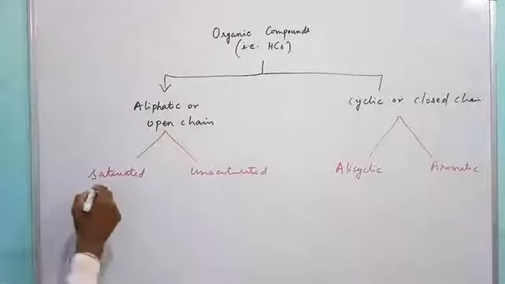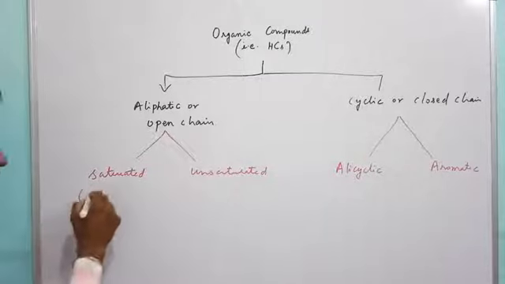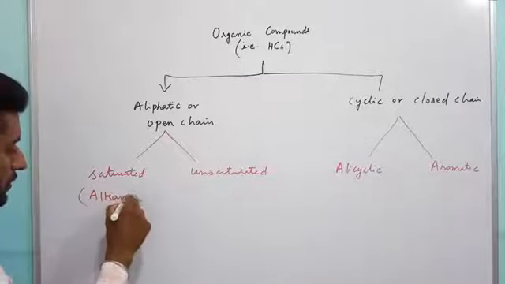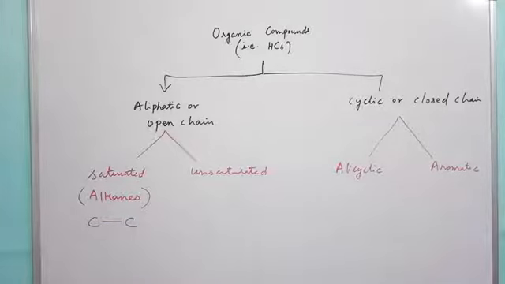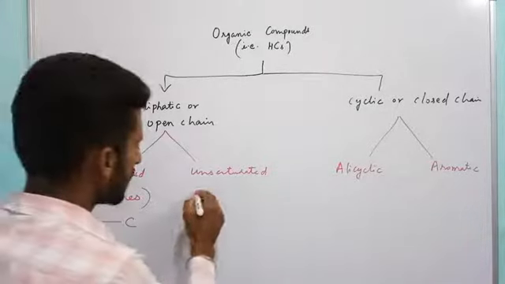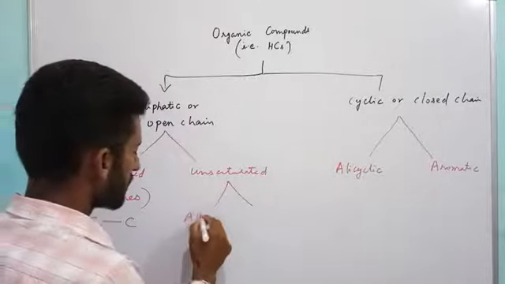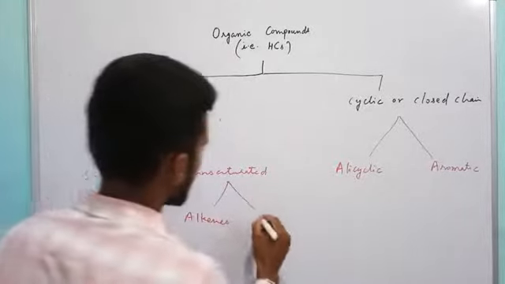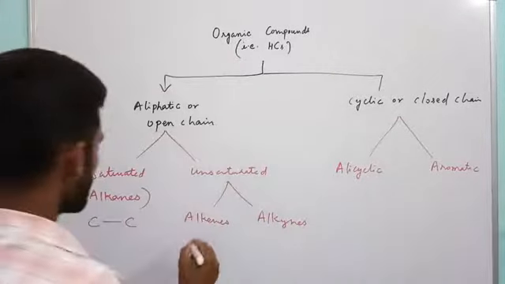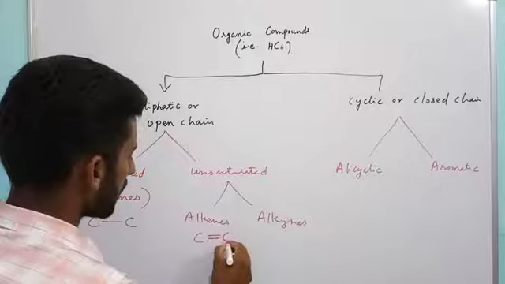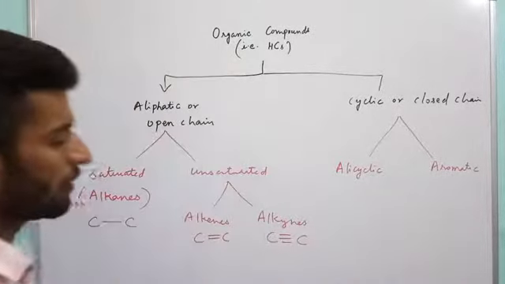Now saturated compounds are only of one type. They are known as alkanes and they consist of carbon-carbon single bonds. Unsaturated ones are of two types further. First one is known as alkenes and the second one is known as alkynes. Alkenes contain carbon-carbon double bond and alkynes contain carbon-carbon triple bond.